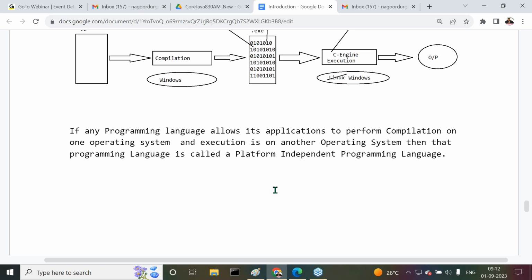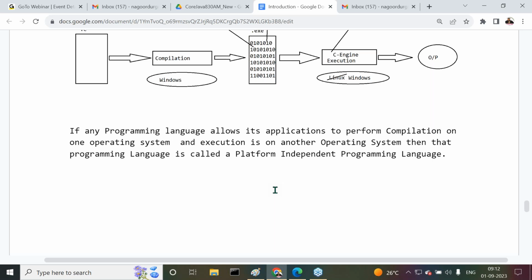Quite opposite: platform dependence means the same operating system for compilation and execution, while platform independence means different operating systems, with compilation on one and execution on another.